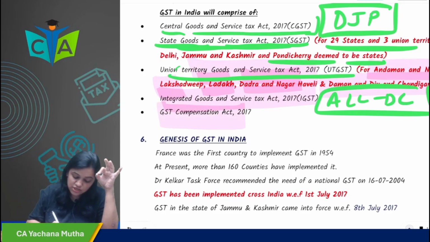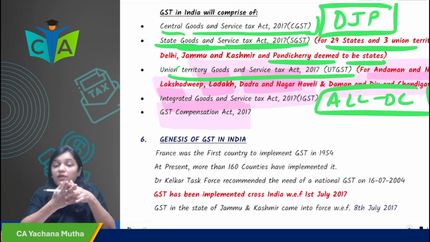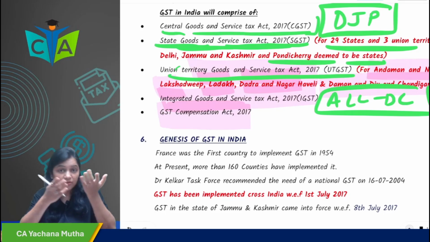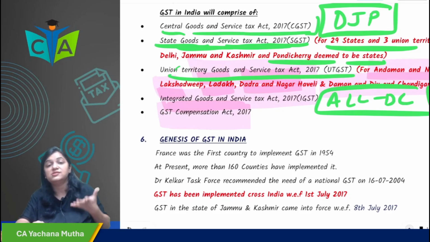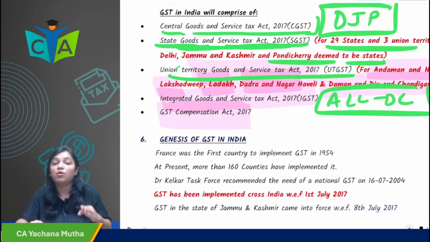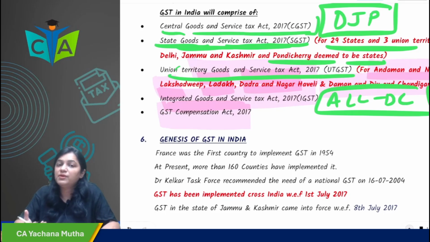So in case of interstate or inter-union territory, which tax is levied? IGST. And then there was the GST Compensation Act 2017 to compensate those states which have incurred loss due to implementation of GST. If some states have incurred loss due to implementation of GST, then a tax would be levied, which is called GST compensation cess. The revenue will accrue to the states which have incurred loss due to the implementation of GST. GST compensation cess is levied on products like tobacco, pan masala, luxury products and demerit products, basically like cars and all those. In those cases, the tax which is levied is GST compensation cess too.